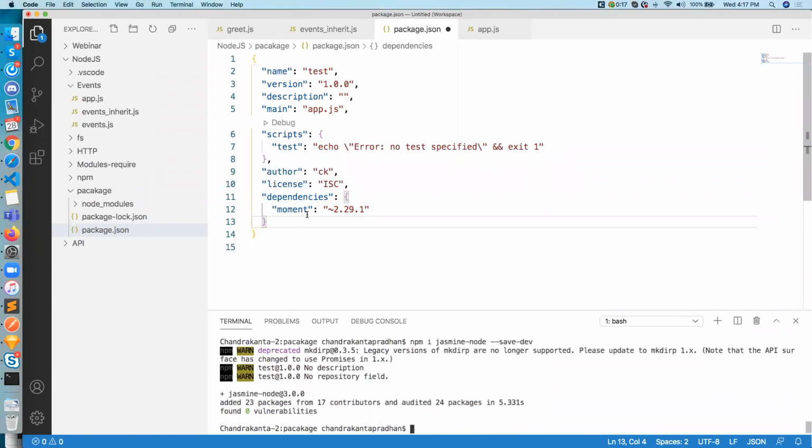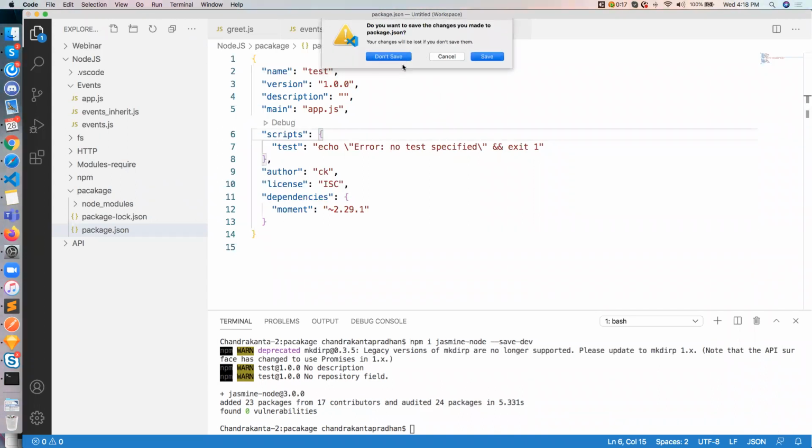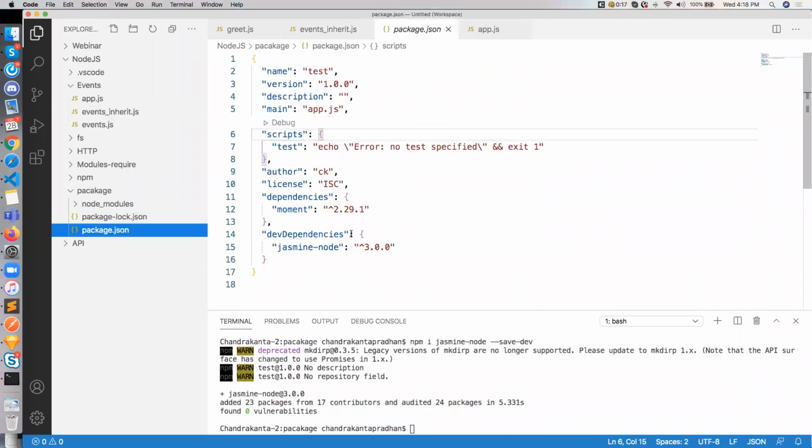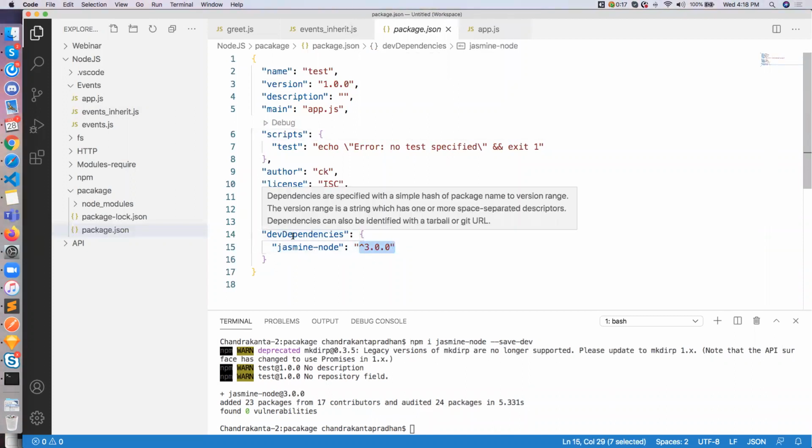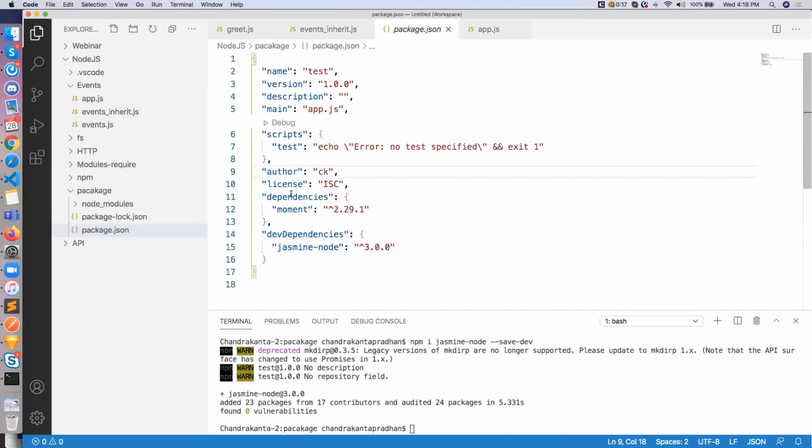Okay, it's already there. Now you can see devDependencies. Did you see it? We knew admin install, but it is in devDependencies. If it is not required to run your application, you can put that in. You can also manually add another library in this JSON format, whatever you want. Okay, and you can run npm install, and it will automatically install.